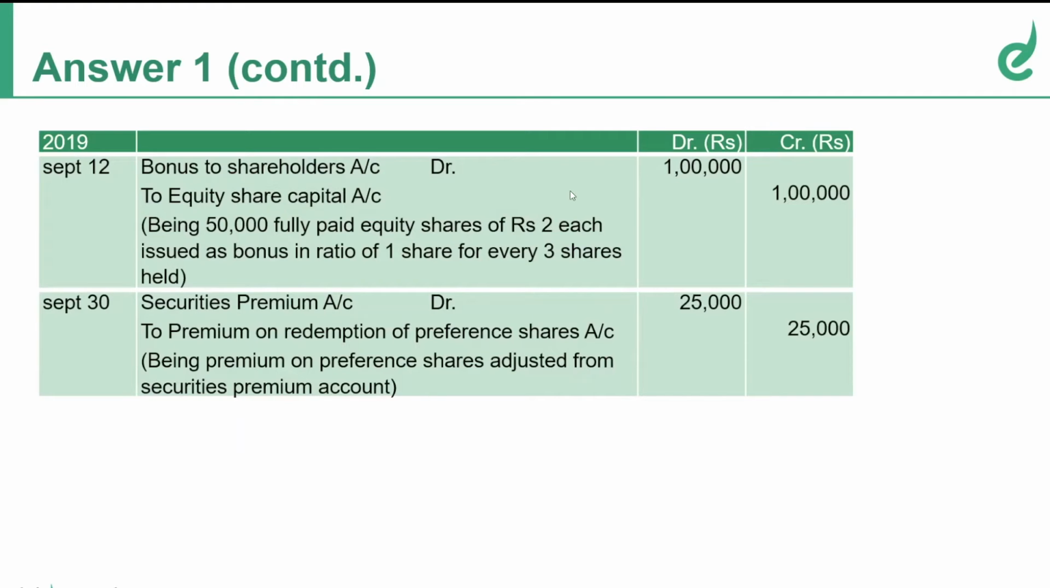So going by the order, first conversion entry, second sale of investments, third redemption of preference shares, and fourth CRR transfer for preference redemption. Last comes your bonus issue.